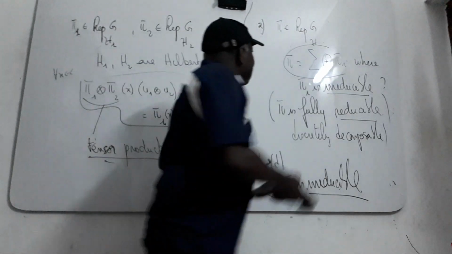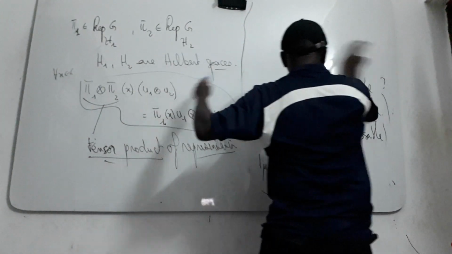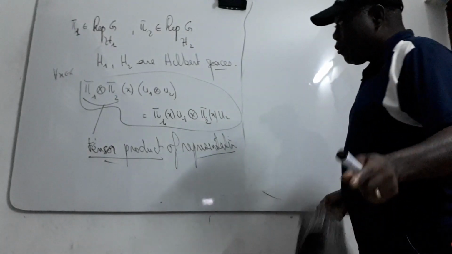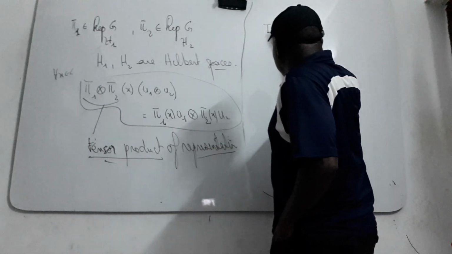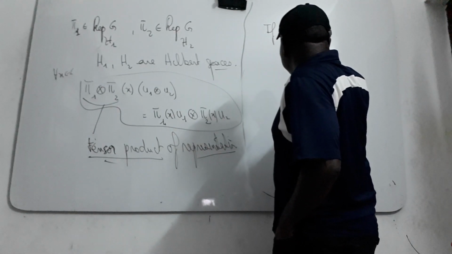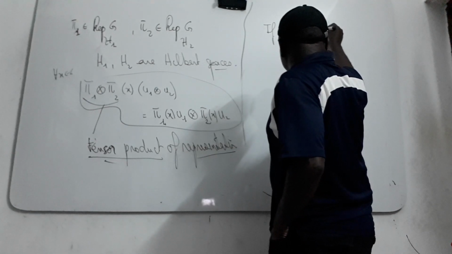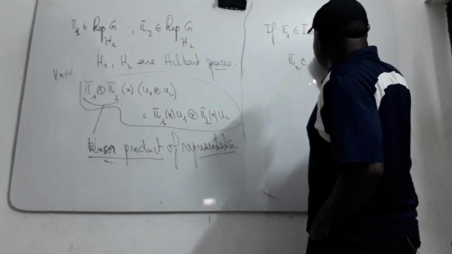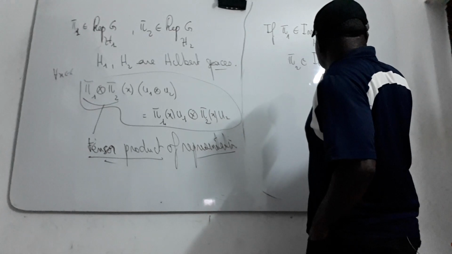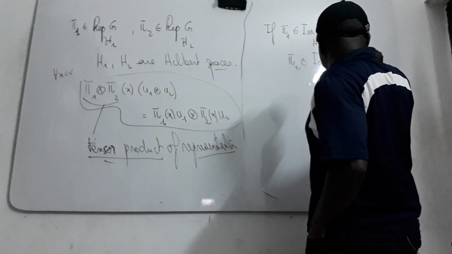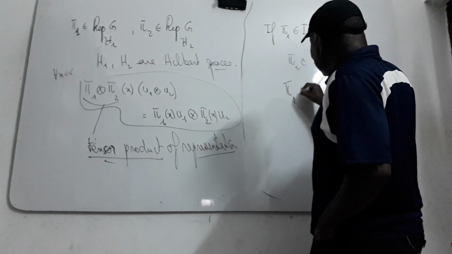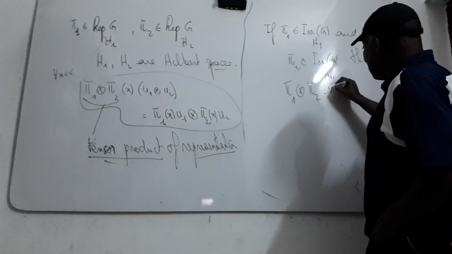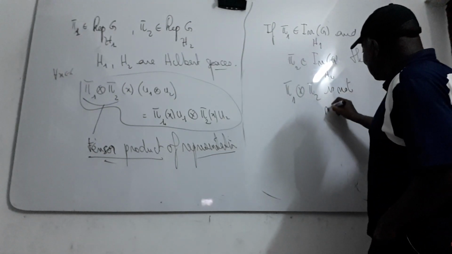Now the remark is like this: if you suppose that pi 1 is irreducible, an irreducible representation into H1, and pi 2 is also irreducible, then the tensor product of pi 1 and pi 2 is not necessarily irreducible.